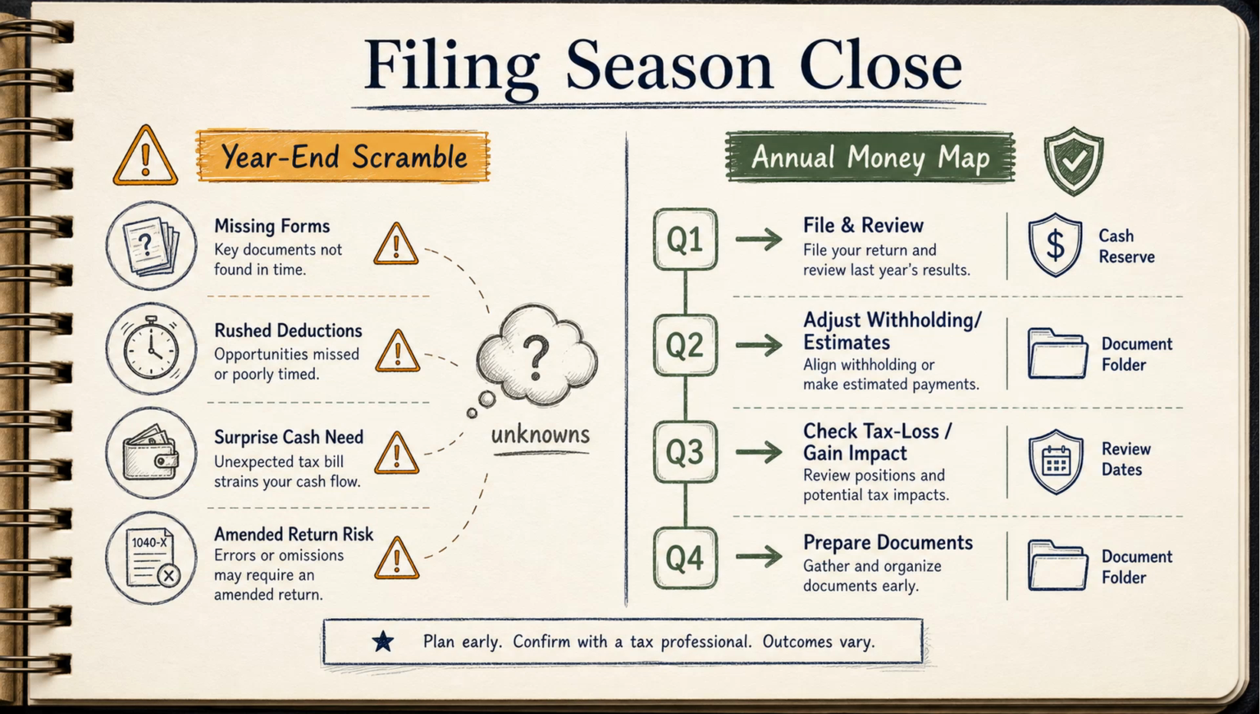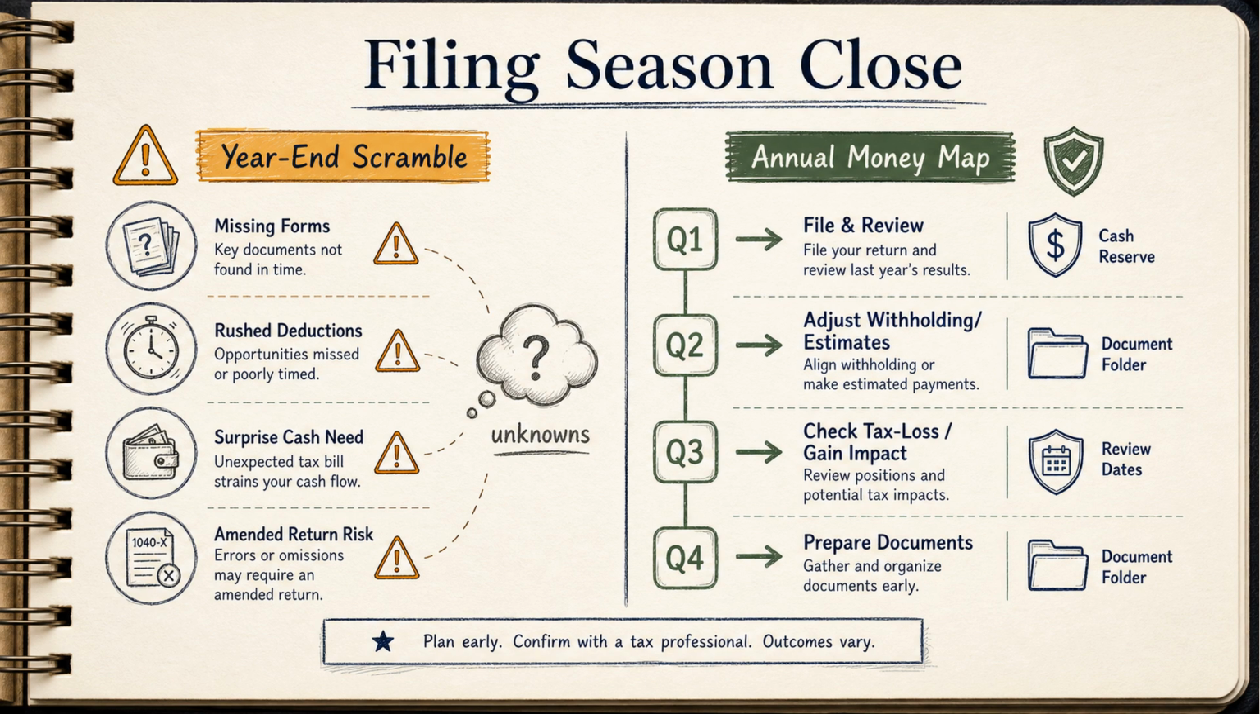After filing season, do not close the file and forget it. Use the result to improve next year's map. Which income caused pressure? Which document was hard to find? Which month was tight? Which investment action had the largest cash flow effect? The answers become next year's planning checklist. Family finance is not a once-a-year exam. It is an annual system that gets easier when it learns from the prior year.